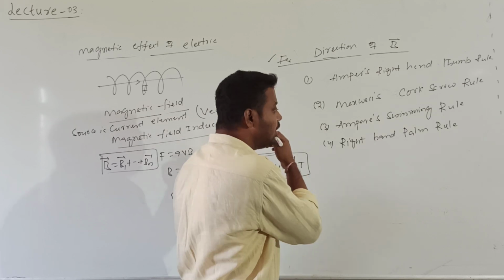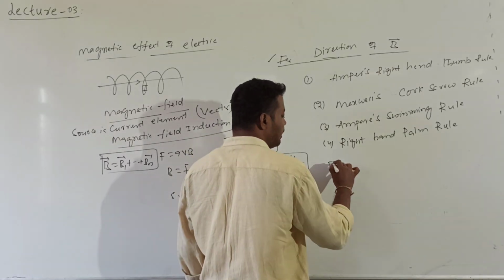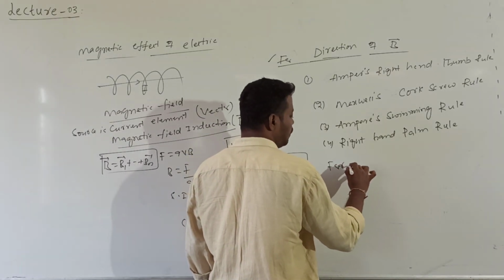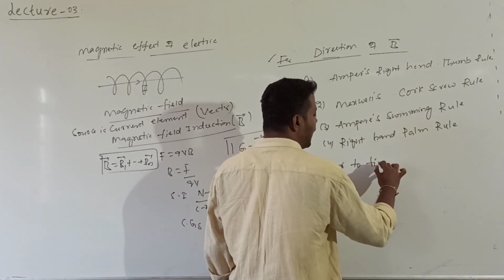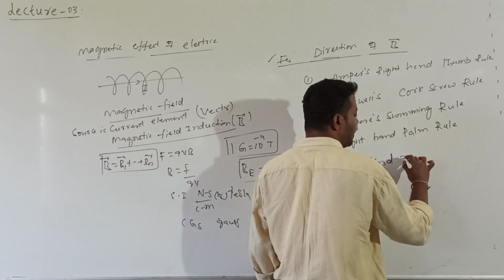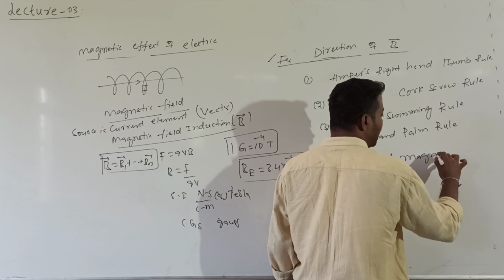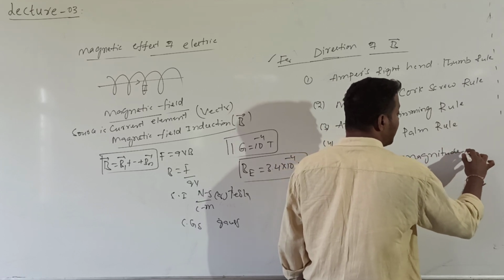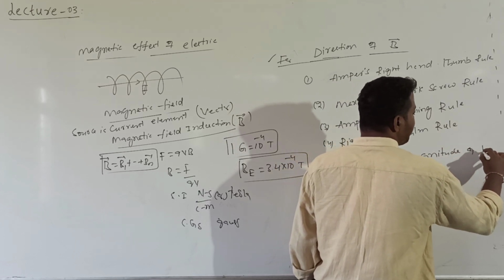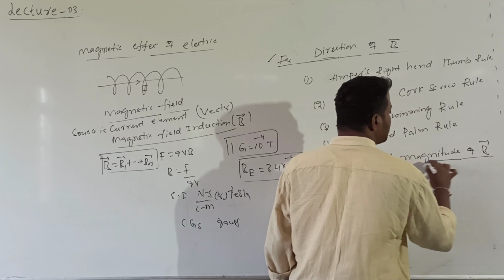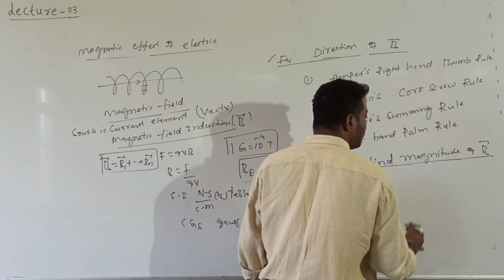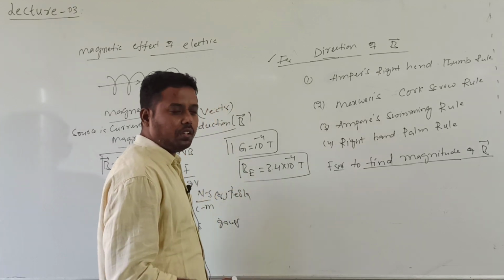But along with that, to find the magnitude of B bar, I told you now. So the magnetic field here is produced by which one? Current carrying conductor. To find the magnitude, we have 2 rules.